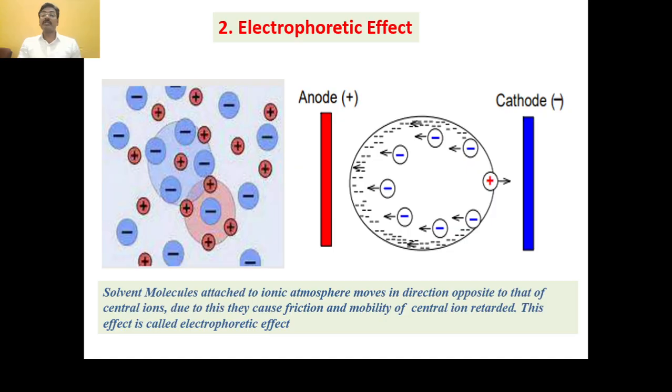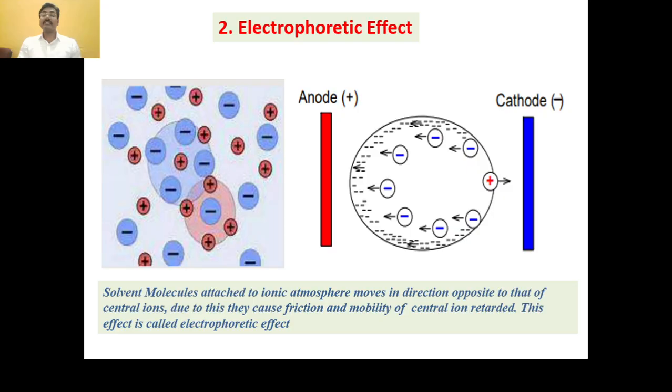See here, these solvent molecules move opposite to this positively charged central ion. Thus, they cause friction, due to which the mobility of the central ion is retarded.